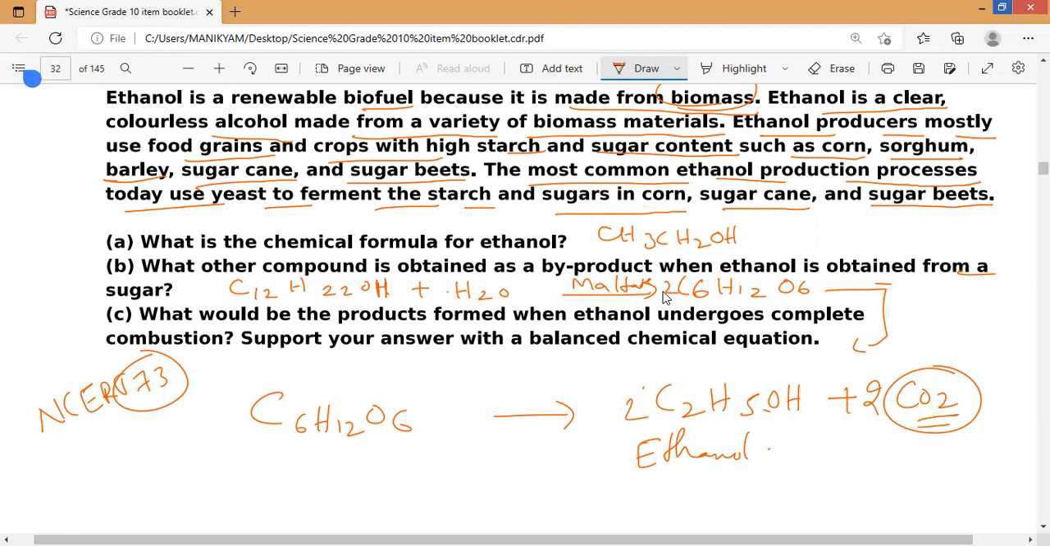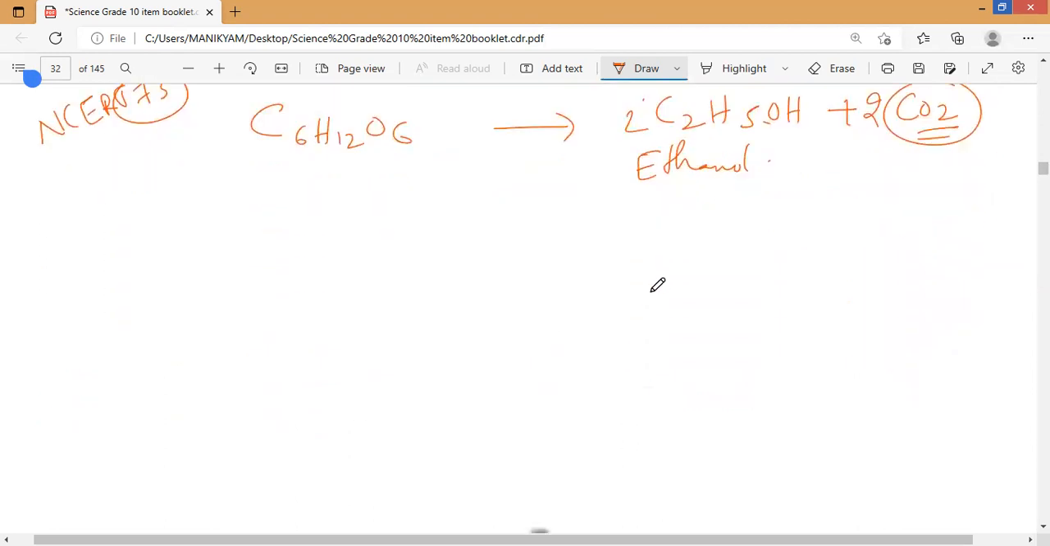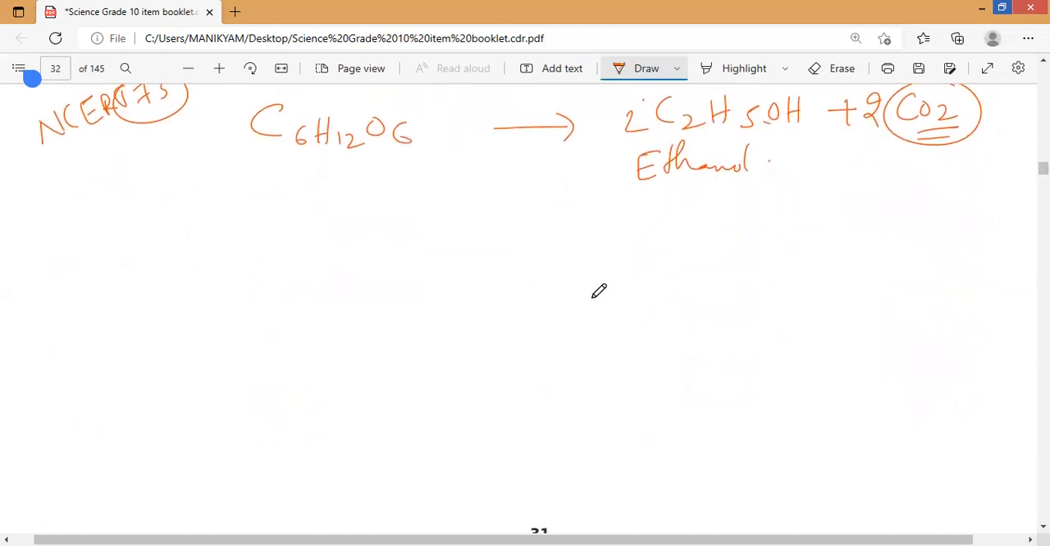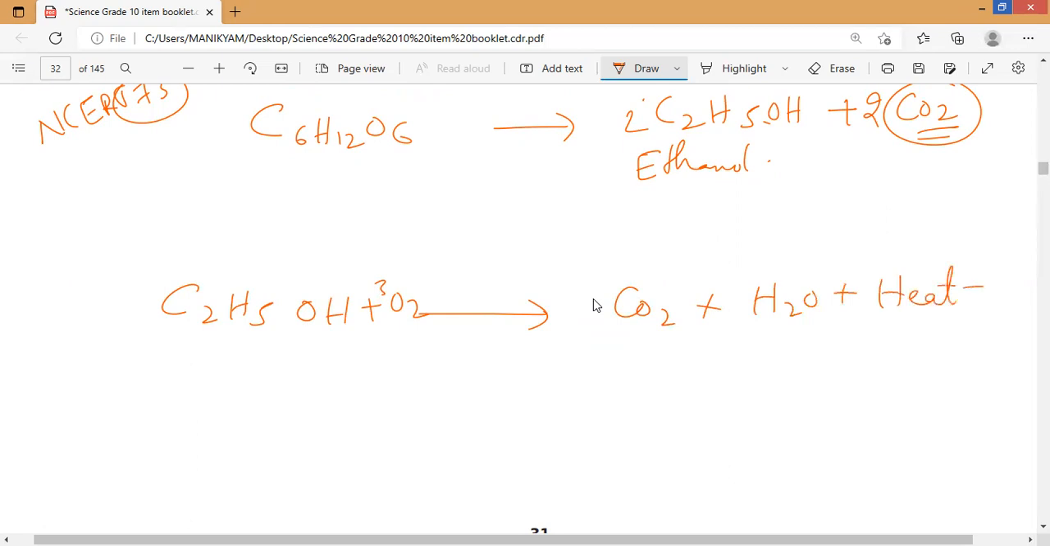Next, what would be the products formed when ethanol undergoes complete combustion? When alcohol undergoes complete combustion, as you might remember from the first question, it will produce carbon dioxide plus water. C2H5OH undergoes combustion, so what will happen? You must remember the combustion properties first. It reacts with oxygen, producing carbon dioxide plus water vapor plus heat plus light. That is the chemical property of that one.